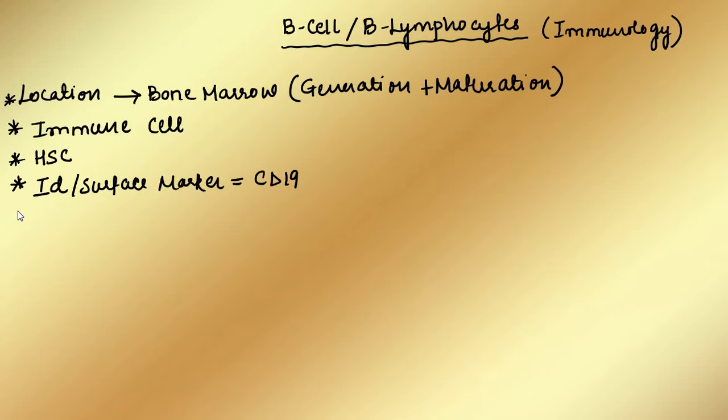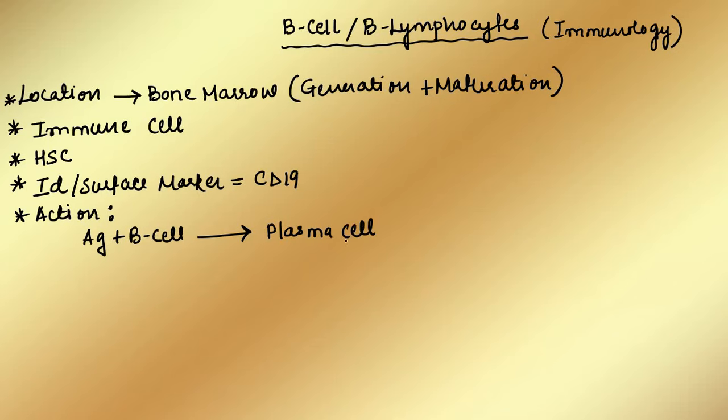If we talk about the action of B cell, whenever there is an encounter of an antigen, let's consider Ag as an antigen, with the B cell, this B cell converts itself into a plasma cell. What does this plasma cell do?